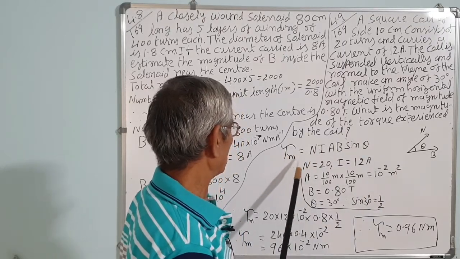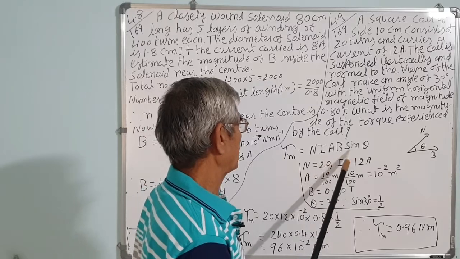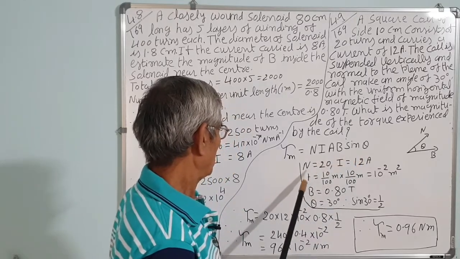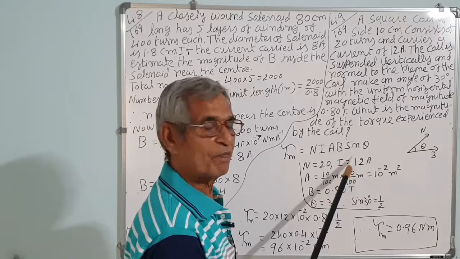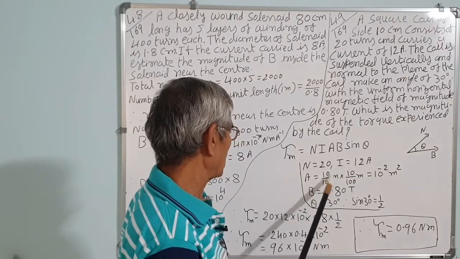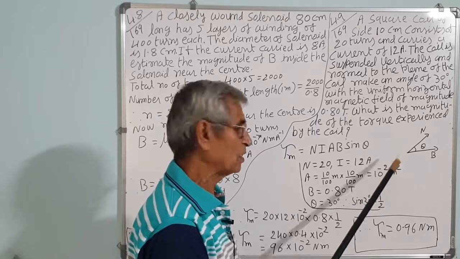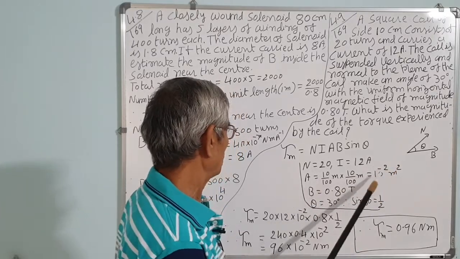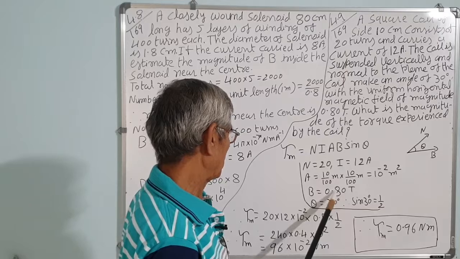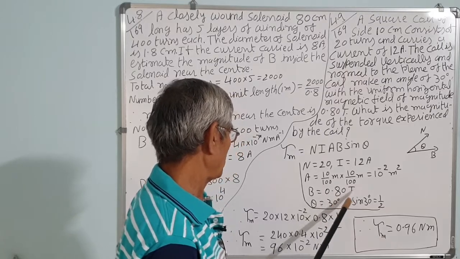So, magnetic torque is equal to NIAB sin theta, we know. N is equal to 20, I is 12 ampere, area is 10 by 100 into 10 by 100, that is 10 to the minus 2 meter square, the area of the loop, and the magnetic field in which it is kept is 0.8 Tesla.